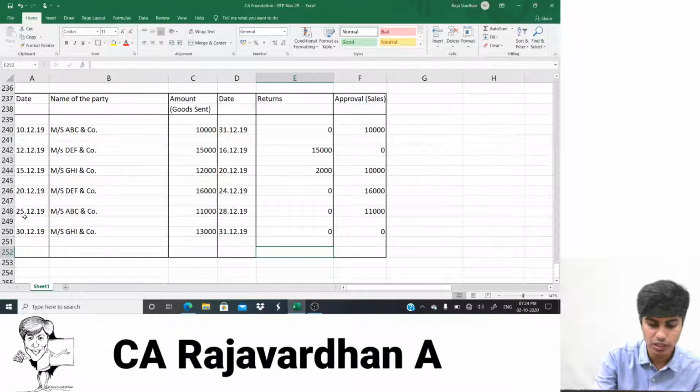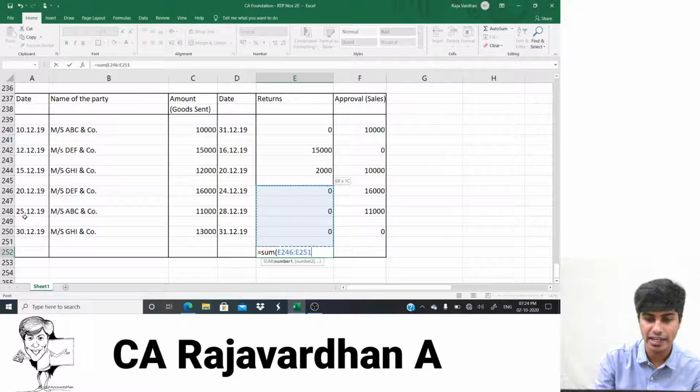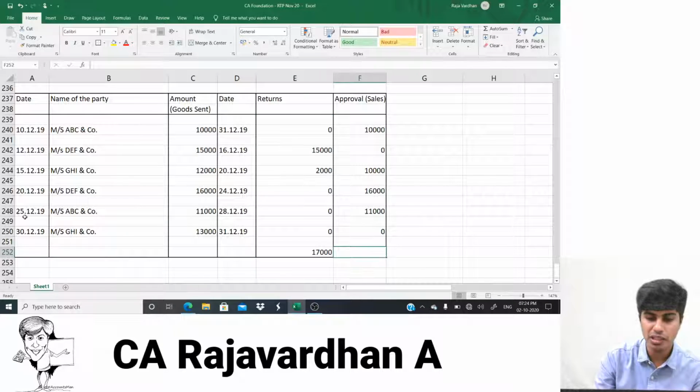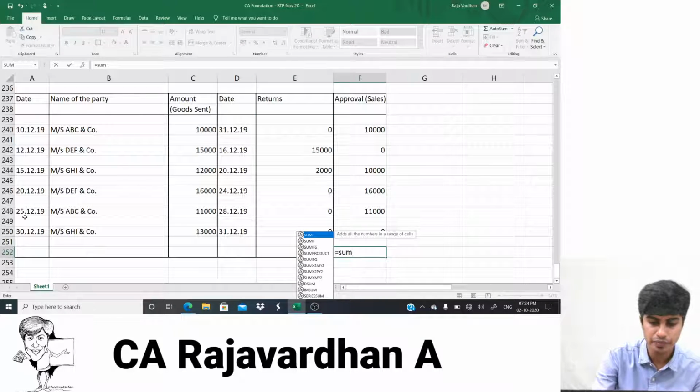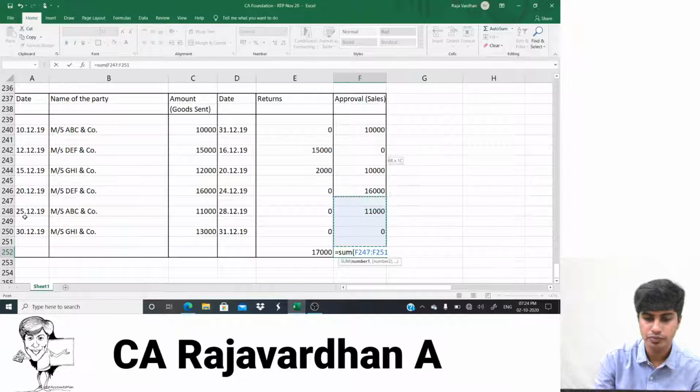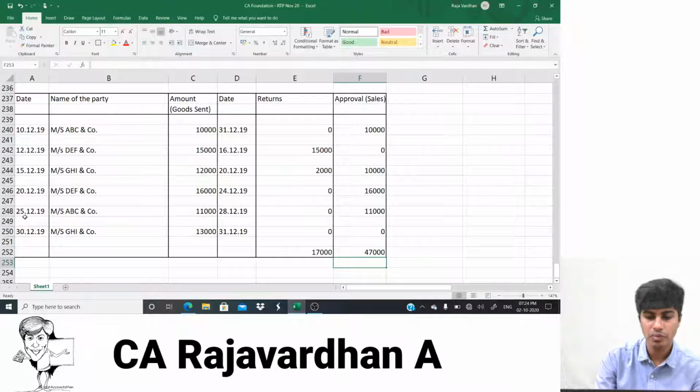Now let us find the totals. So that would be balance carried down, guys. When I prepare goods sent on return or approval basis account, the balance carried down is equal to the sum. Yeah, 47,000.